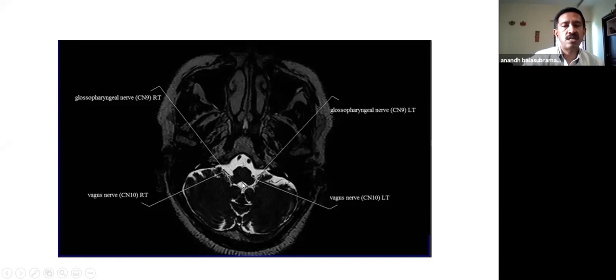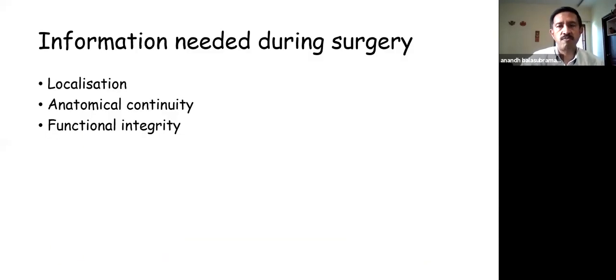So here is a combination of nuclear structures, nerves, and tracts, all of them found in one small area, which could be displaced when there is a tumor, and there lies the difficulty. So I'll just give you some clinical scenarios and examples where we generally face problems, and what exactly, as a surgeon, we are looking for with intraoperative monitoring. And then Dr. Nitin will take forward all the techniques, and then we'll come back to the discussion.